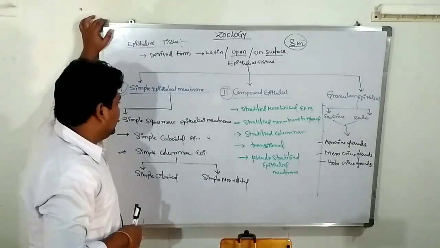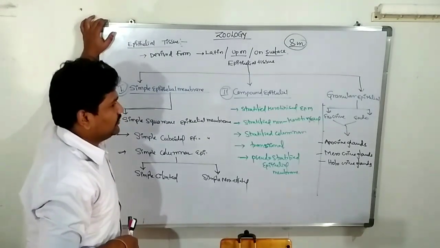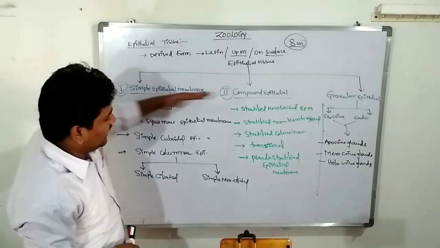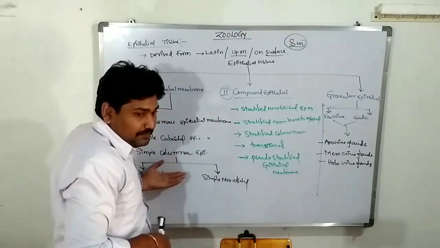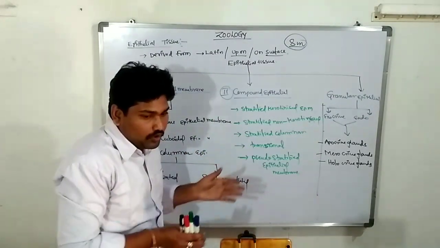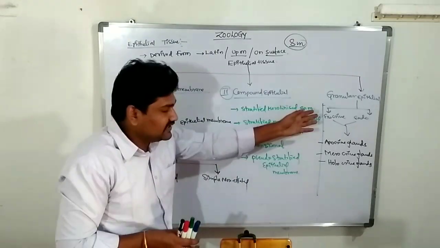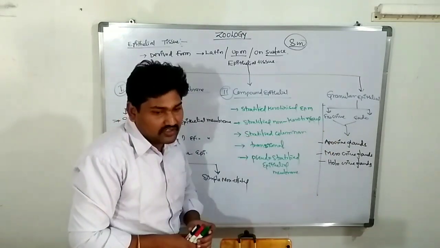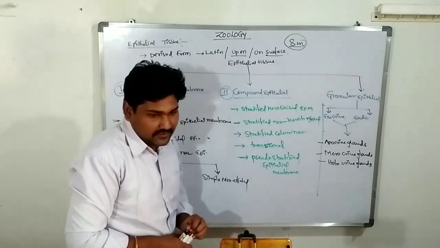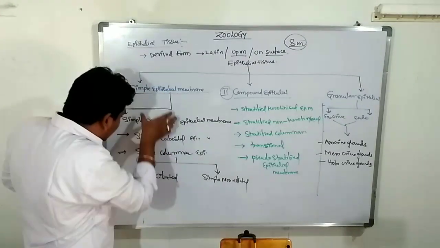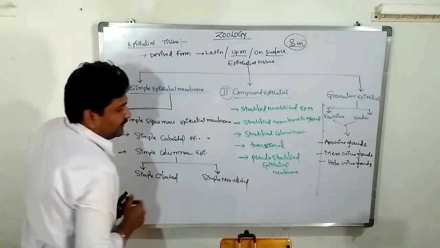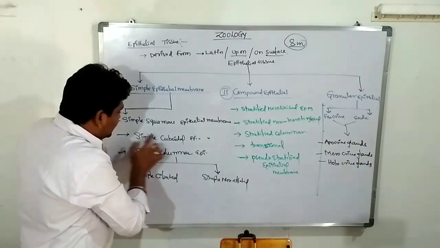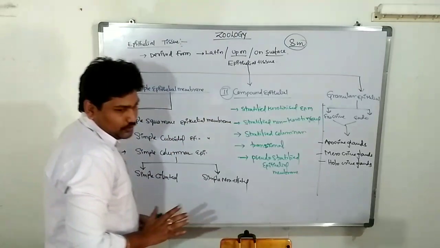What is a simple epithelium? Compound epithelium? What is the granular epithelium? In simple epithelium, the cells are arranged very simply. Compound is more than this. Simple means containing only one single cell. Compound means a complex of cells. What is granular? A group of cells combined together to form tissue, and the tissues are able to form granules. So this is called glands. Today we are discussing detailed information about each epithelium. First we are discussing the simple epithelium. First one is simple squamous epithelial tissue.